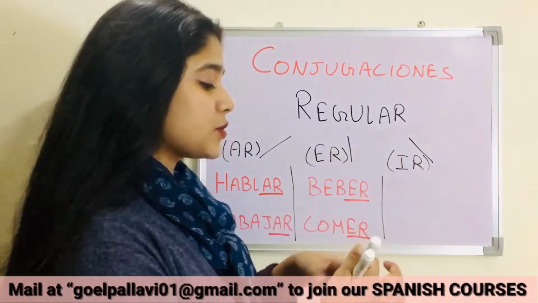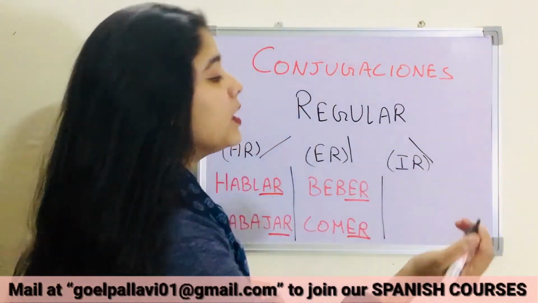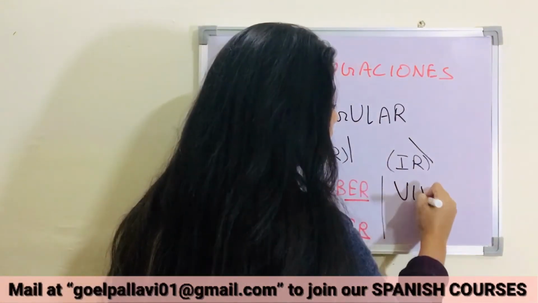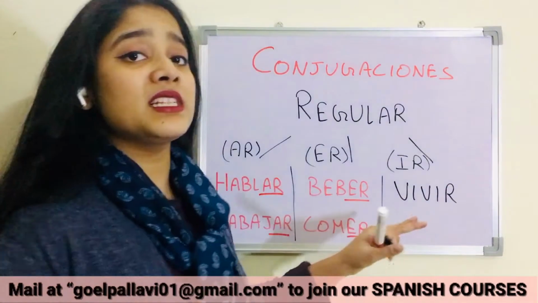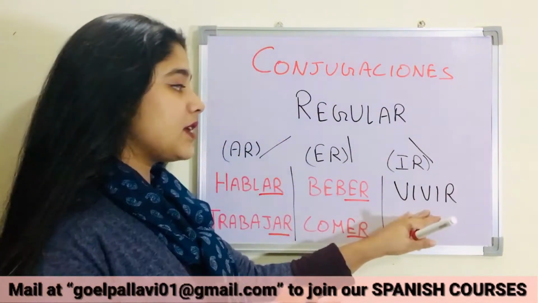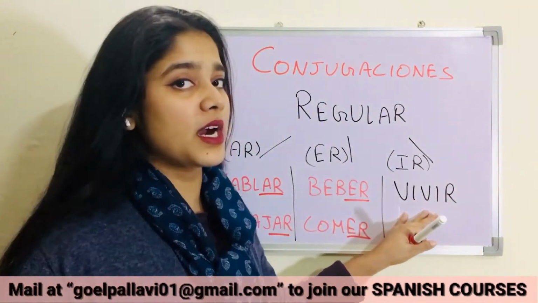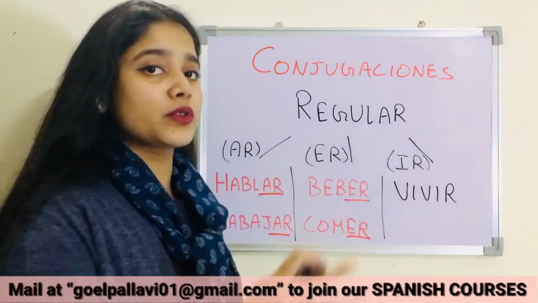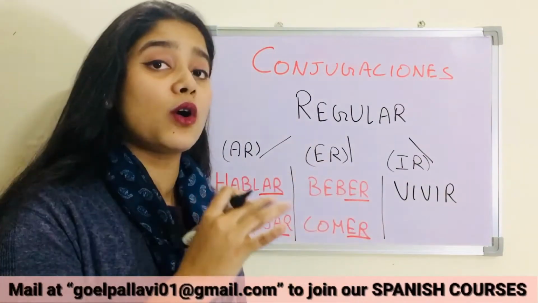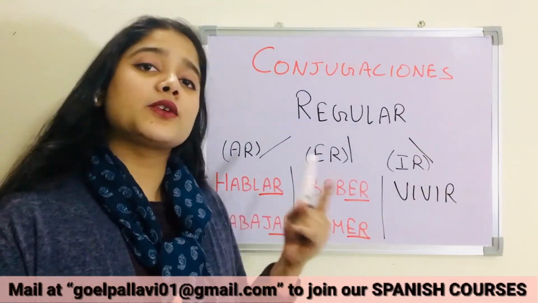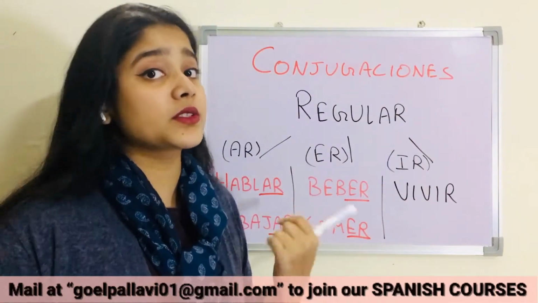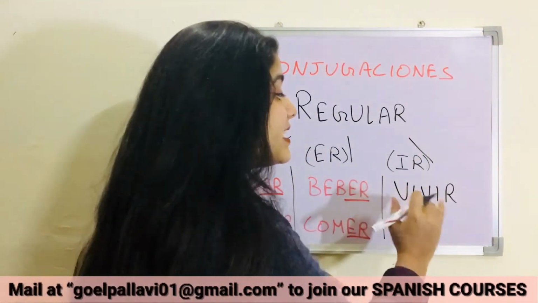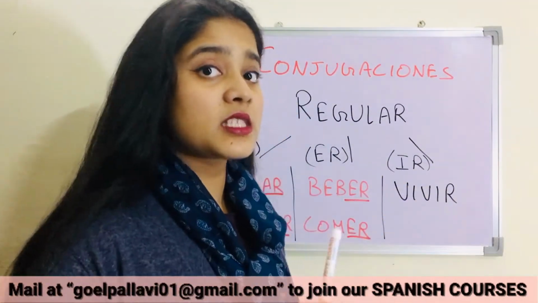So today we will do IR ending verbs. We will take two verbs again. We will take vivir. Vivir means to live. You have done this verb, I guess, in the introduction part. Yo vivo en Delhi. I live in Delhi. We will do all types of conjugations, singular form, plural form, first person, second person, third person. There are 6 conjugations in each verb, in each tense.